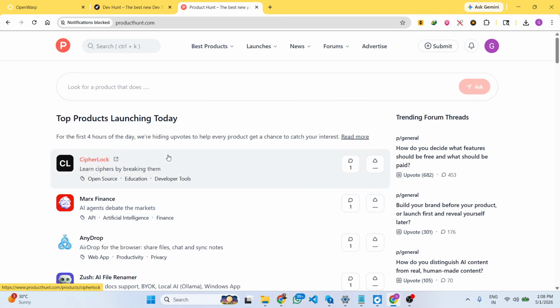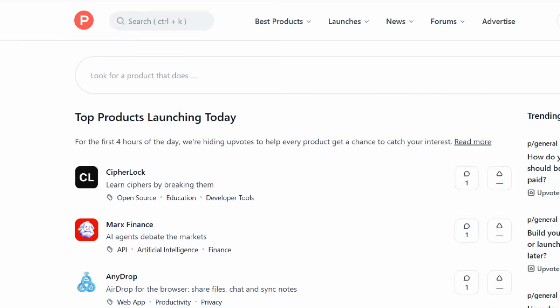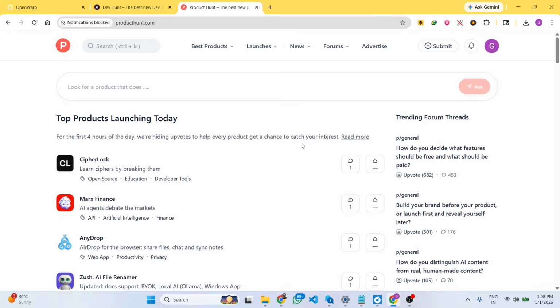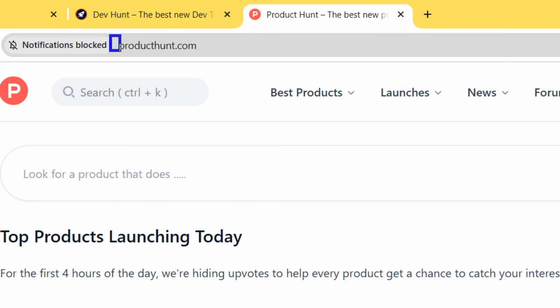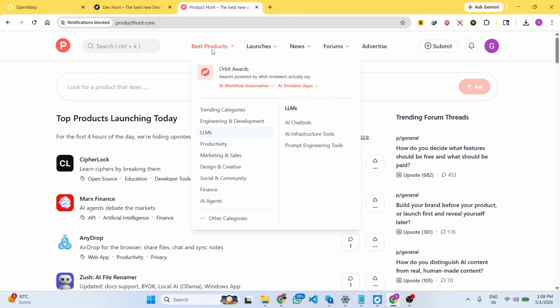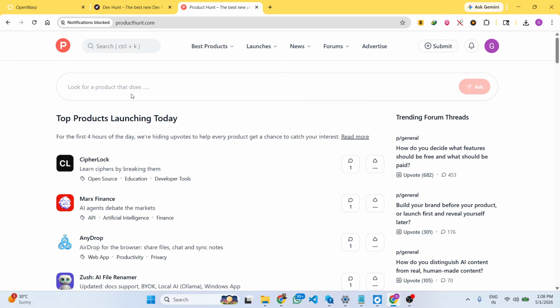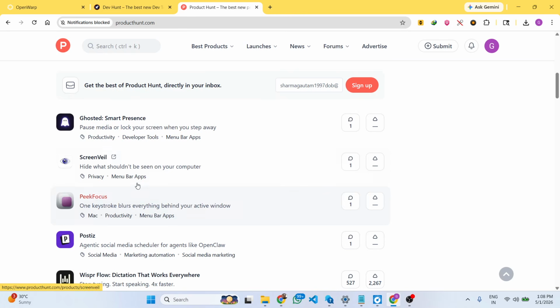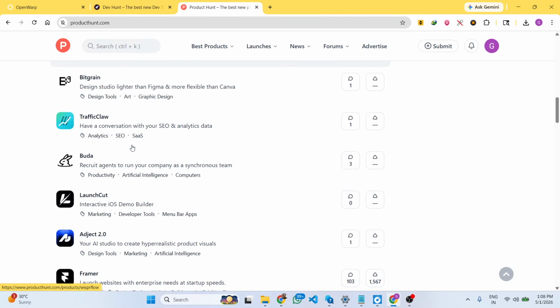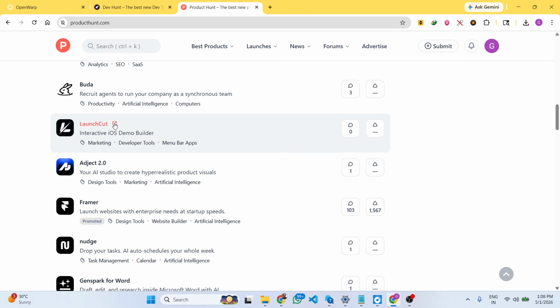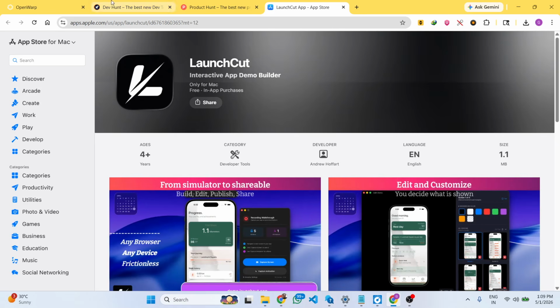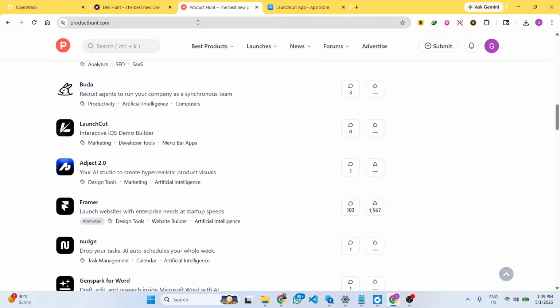On a daily basis, you will see top products launched today. Whenever there is a new product released in the market, the first place it is directly released is this website, Product Hunt. If you are not using this website, you are losing out on a lot of tools. Right here, you can see the top AI tools which are used by developers. You simply click on that individual tool and it will redirect you to that specific tool. The process is quite simple.